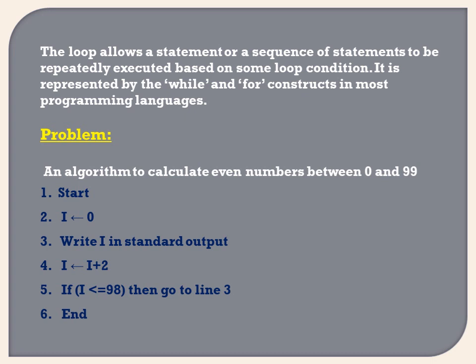I is less than or equal to 98. When I becomes greater than 98, that is 99 or 100, the execution stops. So from 0 to 98, it calculates and prints all the even numbers. This is the algorithm when we want to write a looping construct.